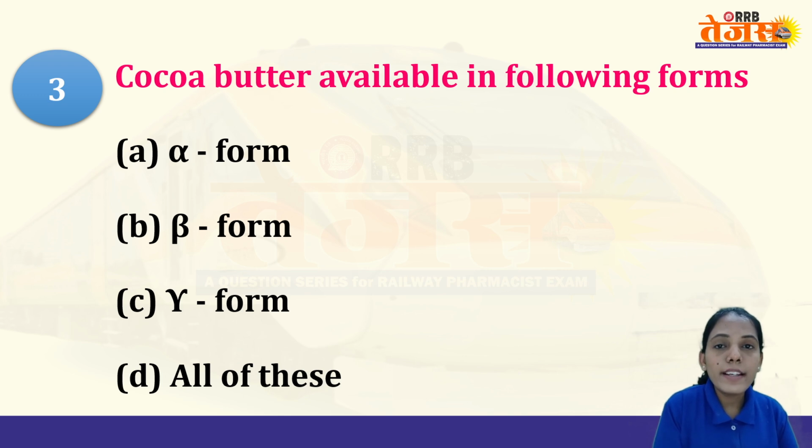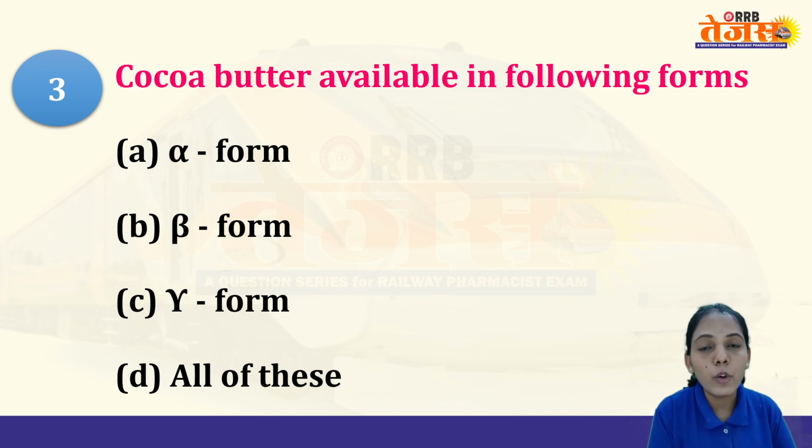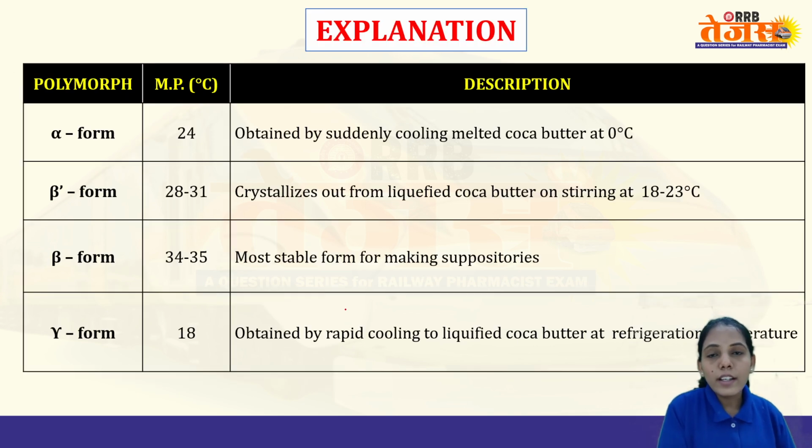Next, cocoa butter is available in which form? So basically there are four forms of cocoa butter which have different melting points. These are the forms of cocoa butter: alpha, beta, gamma. So see here, the melting point of cocoa butter is important, the different polymorphic forms and the melting points. For alpha form, it is 24 degrees Celsius. So you can remember it is close to room temperature, that is 25 degrees Celsius.